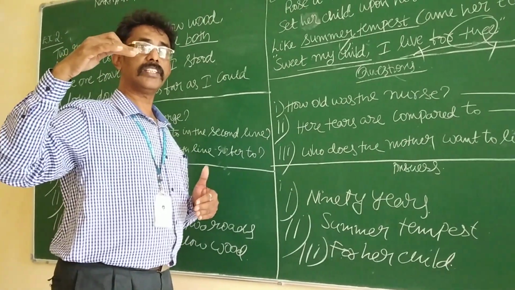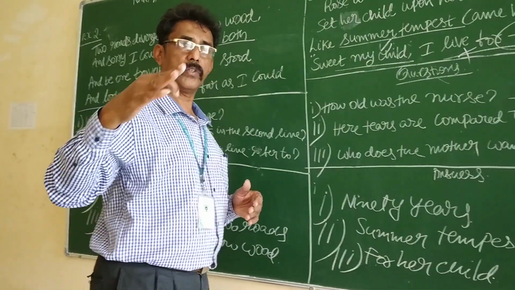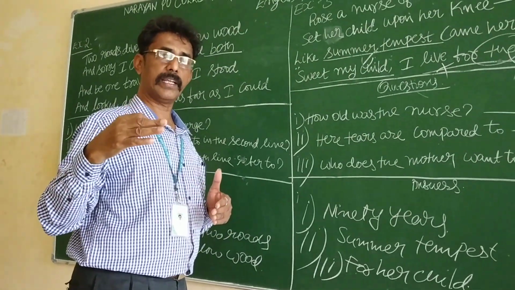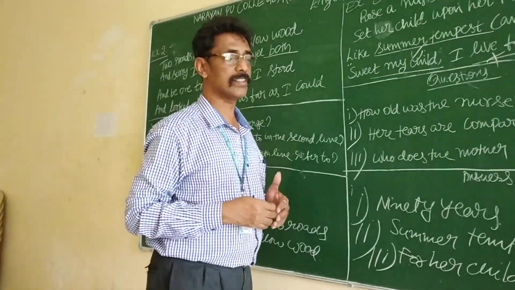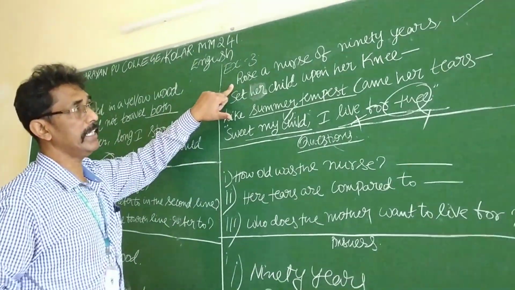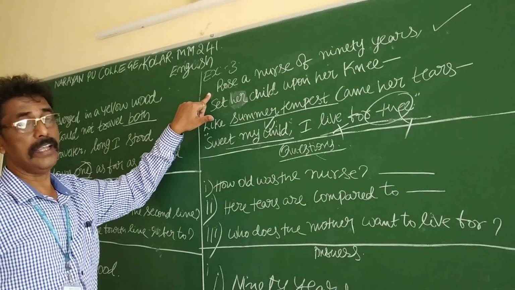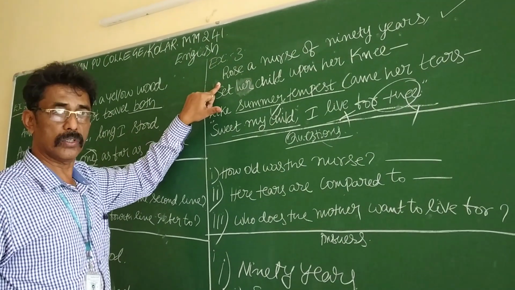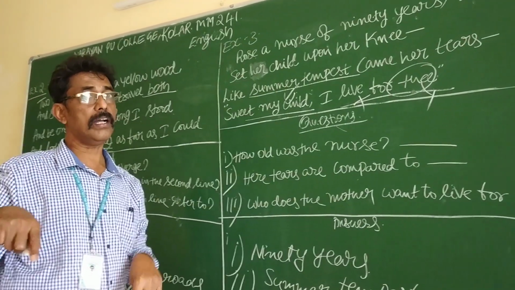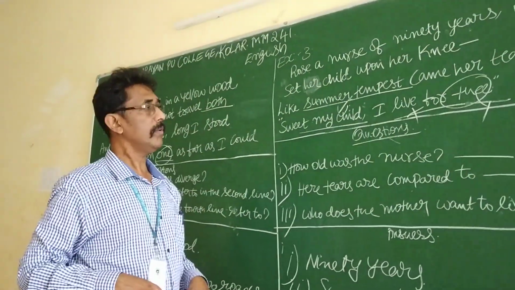There are 8 stages in the teaching. I am giving you just 1 or 2 stages in the online classes, and the remaining 6 will be given in the direct classes. Now, who is aged 90 years? What is the answer? Rose. What is the name of the nurse? Rose. Next. What is the profession of Rose? Nurse. In this order.